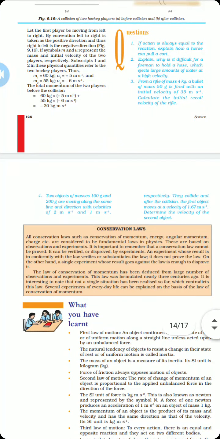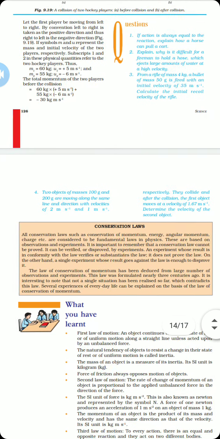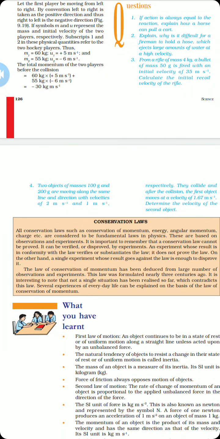There is an important thing at the end of the chapter regarding conservation laws. All the conservation laws are fundamental laws in physics, and they cannot be proved. They can just be verified or disproved by experiments. Like to explain the law of conservation of momentum, we have various verifications in our daily life, which can easily verify that the momentum remains conserved before and after a specific physical phenomenon like a collision.